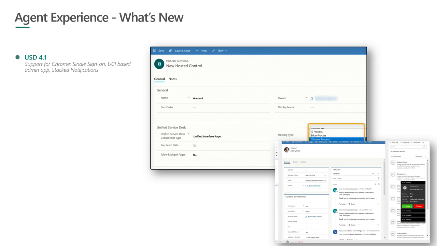We have enabled a UCI-based admin application. So we have created a modular application using which USD can be managed completely. And we have also added capability around stacked notifications. So for blended agent scenarios or even otherwise, if there are multiple notifications that need to be sent to the agent, it is possible to stack them one after the other, and the agent can pick those up and start responding to those.